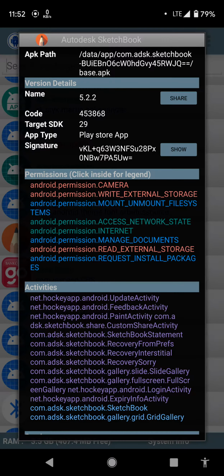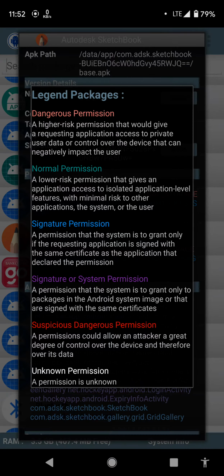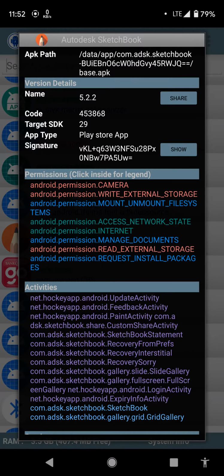In the permissions, we can see that the camera, write external storage, and read external storage are recognized as the dangerous level of permission, and mount, manage documents, and request install packages are under the signature permission. And the green ones, which are access network state and internet, fall under the normal risk. Okay, so this is for Autodesk.